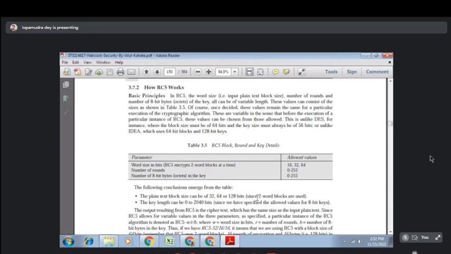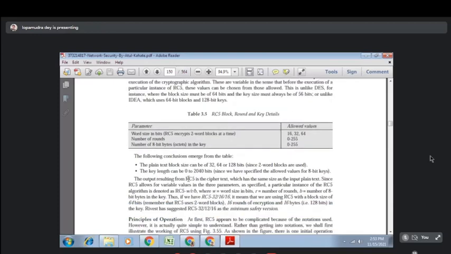And the key length can be 0 to 2040 bits. You can see these are 8-bit bytes, so 0 to 255 bytes if you calculate in this way, that means 8 bits each, so the key length will be 0 to 2040 bits.